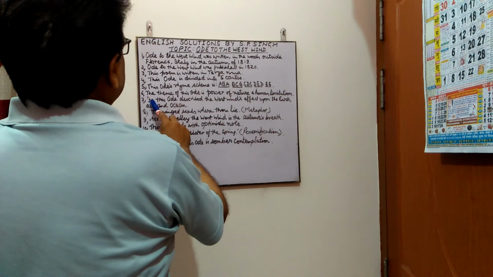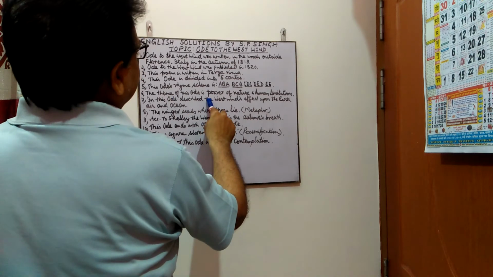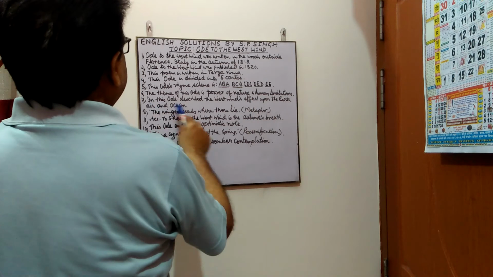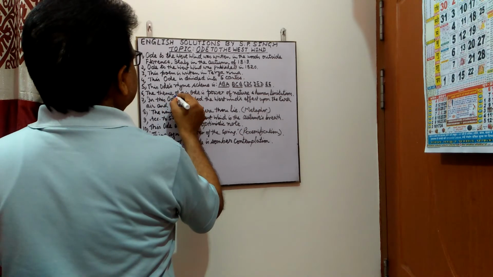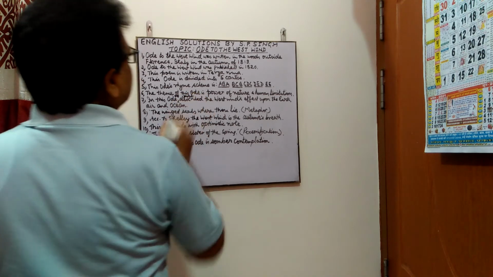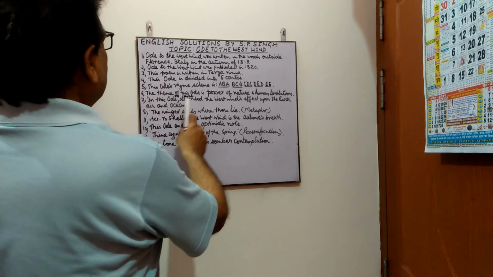Next point, in this ode, the poet described the west wind's effect upon the earth, air and ocean.